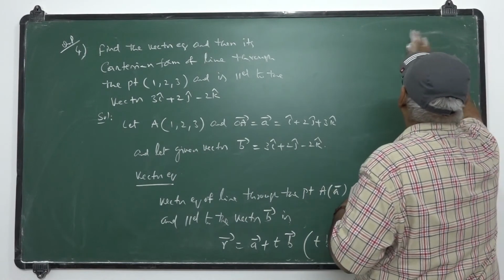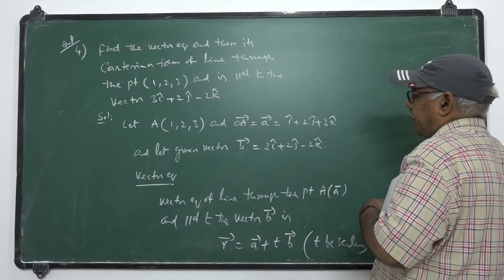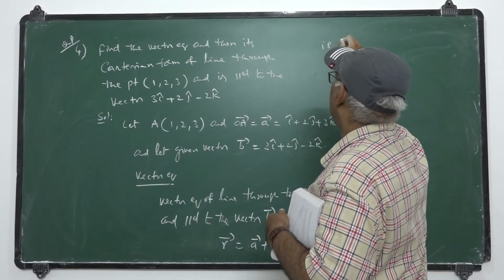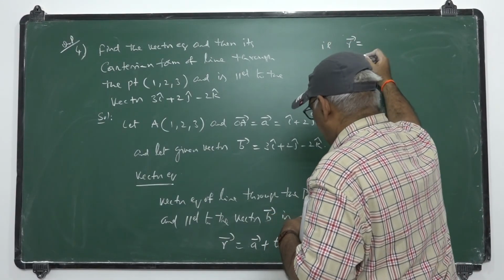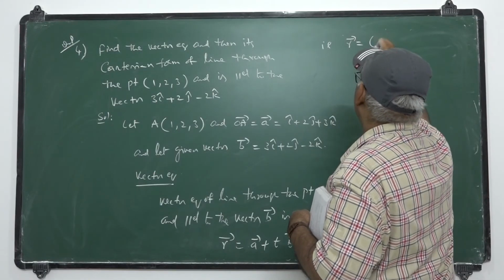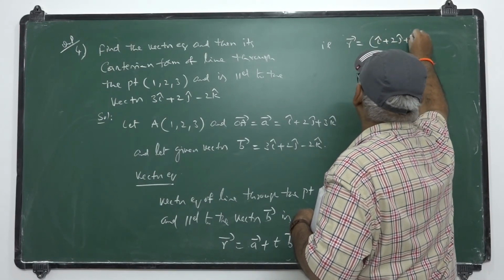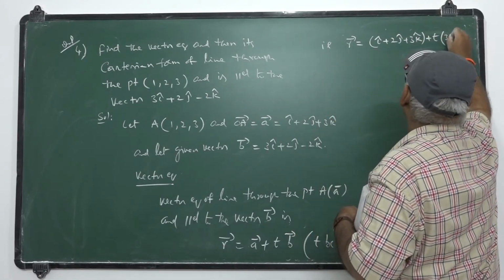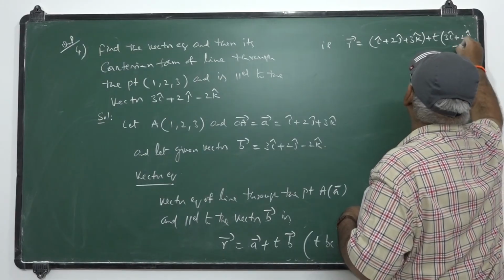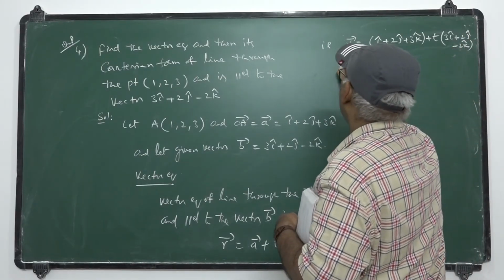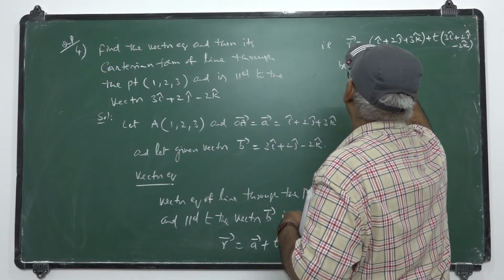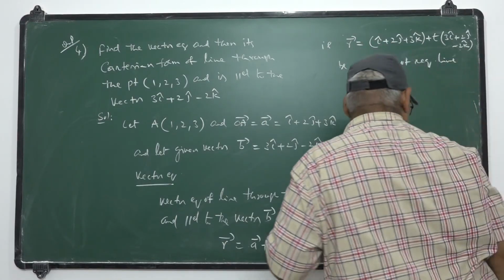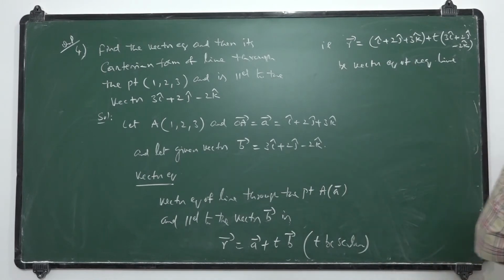This is the vector form of the line through the point A and parallel to the vector B bar. That is, R bar equal to i plus 2j plus 3k plus t into 3i plus 2j minus 2k. That is the vector equation of the required line.